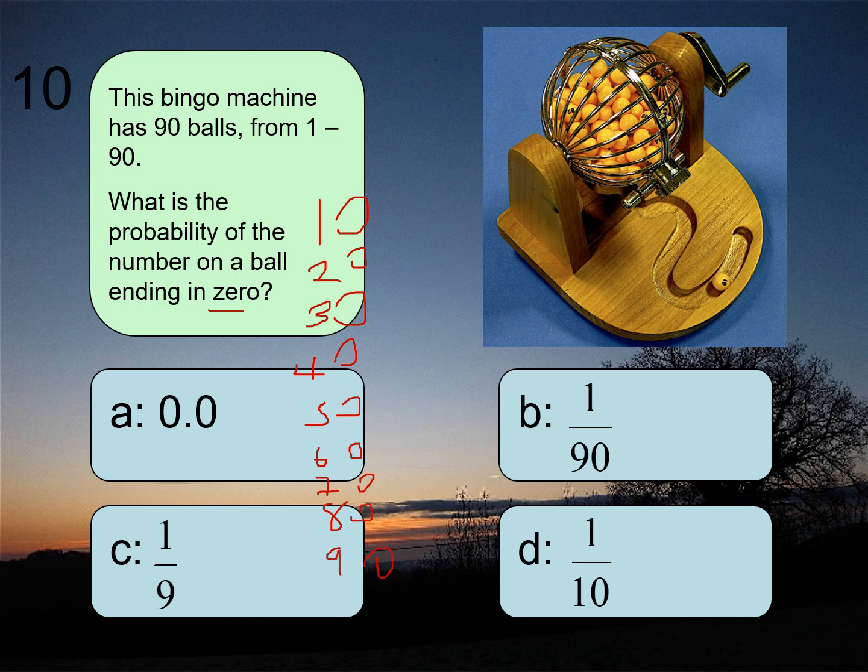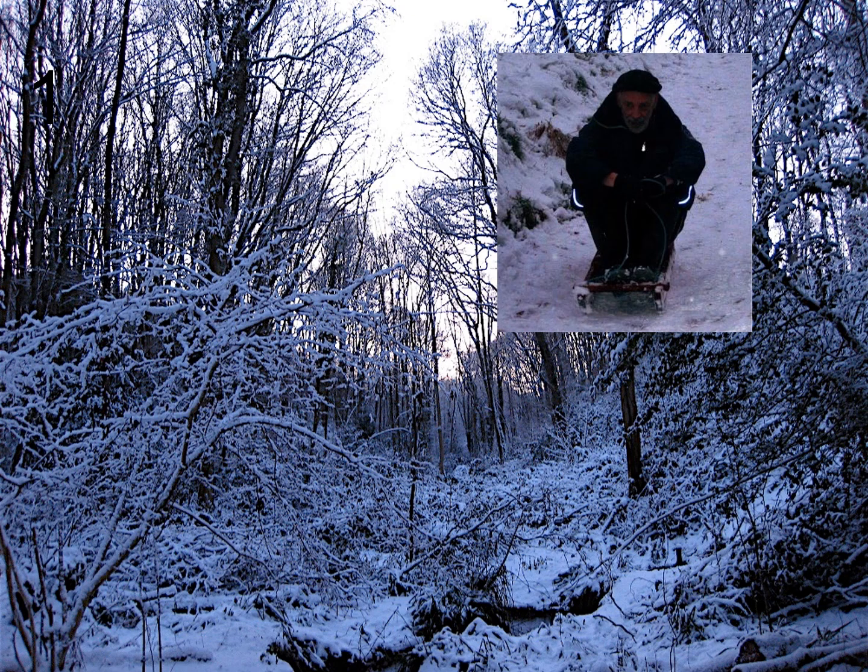So I've got 1, 2, 3, 4, 5, 6, 7, 8, 9. So I've got 9 90ths. Dividing top and bottom by 9, I get 1/10. So the answer is option D. That one is a bit of a sneaky one, but the answer is 1/10. And now the answers.